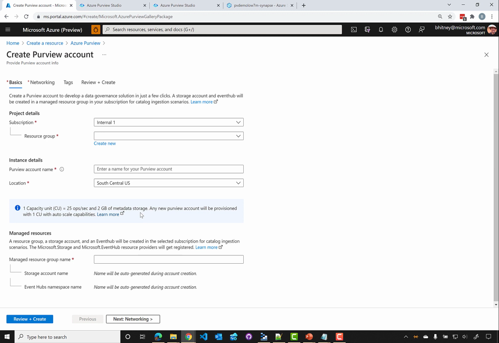So as our needs grow, if we have a lot more throughput demand or an exceptionally large data map, for example, then this will auto scale to accommodate that. We'll get into that a little bit more when we talk about how Purview is metered and priced. For the most part, that's all we have to do in order to create a basic Purview account.